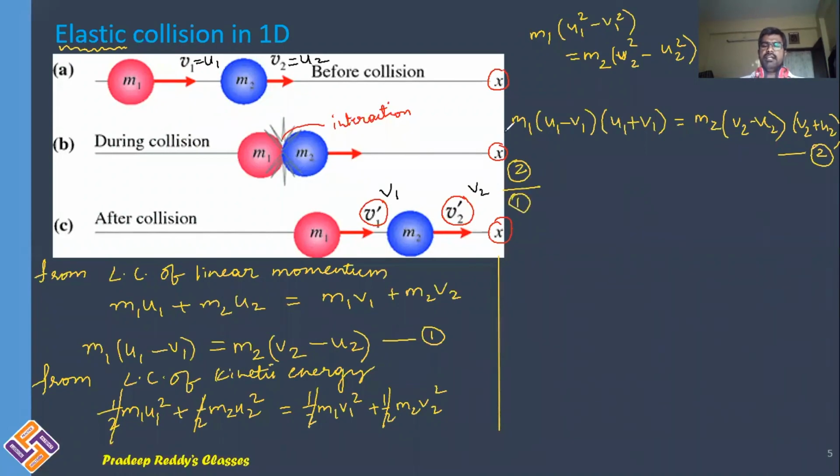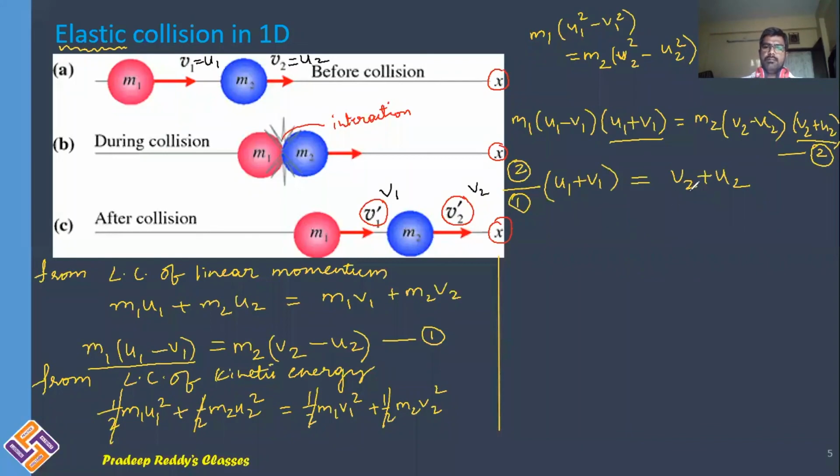In the second equation we have m1 into (u1 minus v1), and what is left over is (u1 plus v1), and (v2 plus u2). Since equation 1 already has m1 (u1 minus v1), dividing equation 2 by equation 1 leaves u1 plus v1 on the left side, equal to v2 plus u2 on the other side.